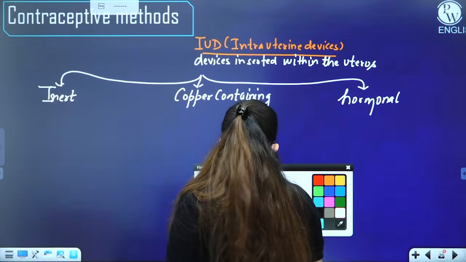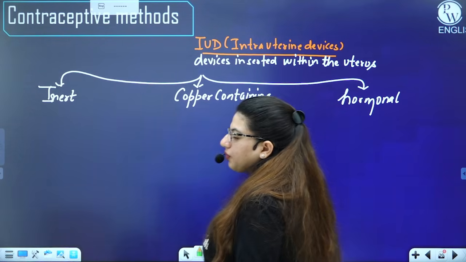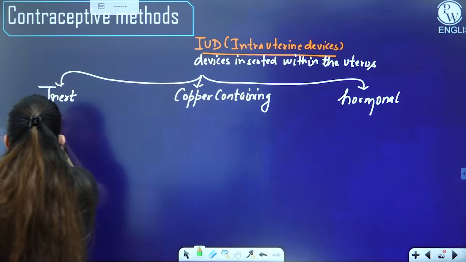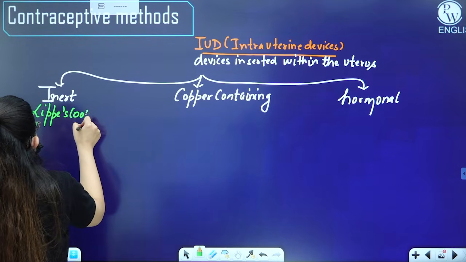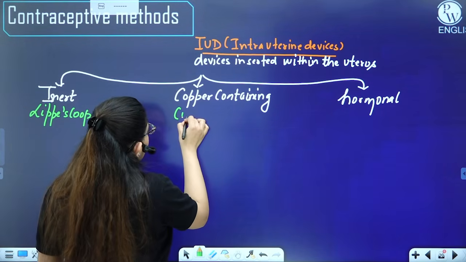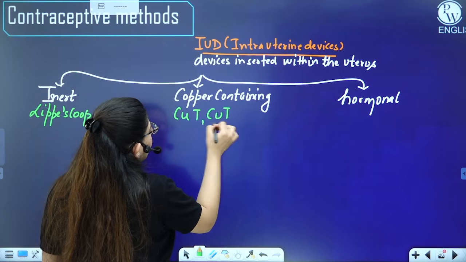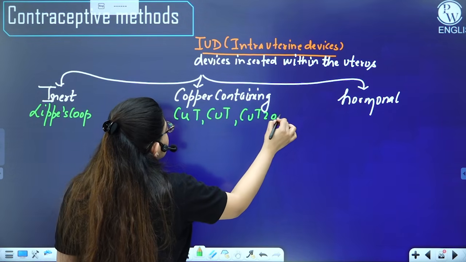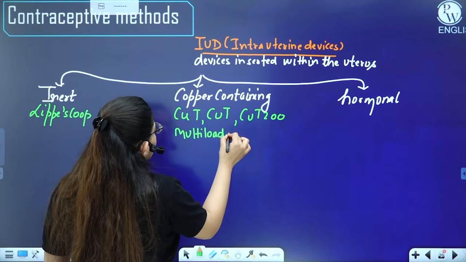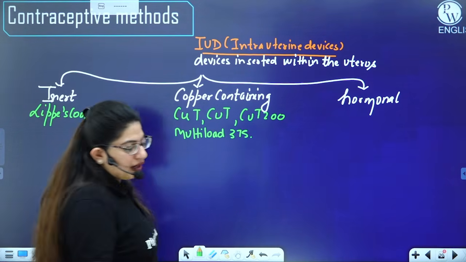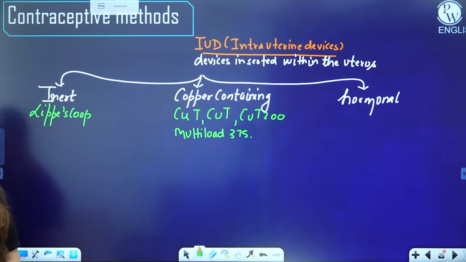If I talk about the inert one, we have one example, which is the Lippes loop. If I talk about the copper containing, we have examples like Copper T, Copper 7, Copper T 200, Multiload 375, and so on. These numbers suggest how much copper they contain.